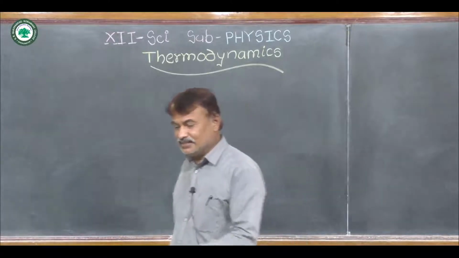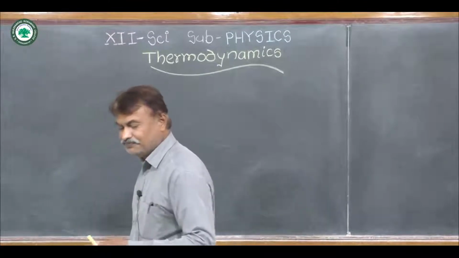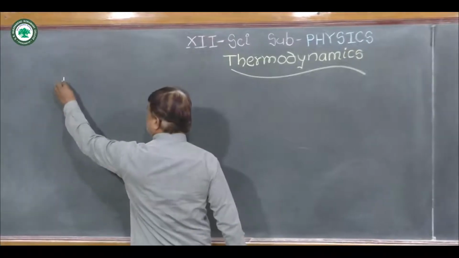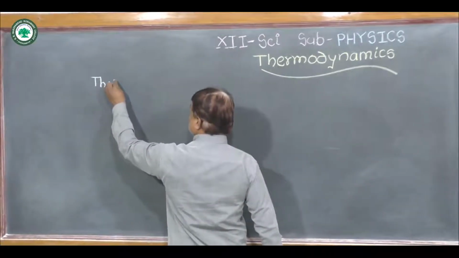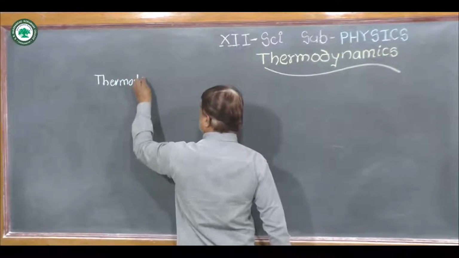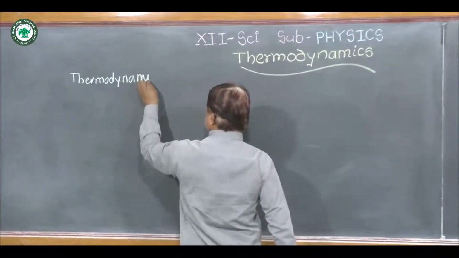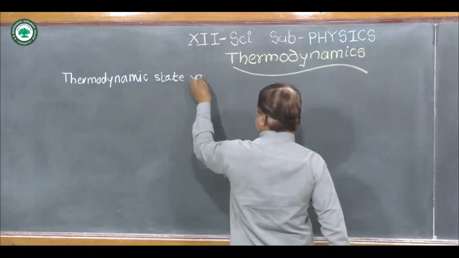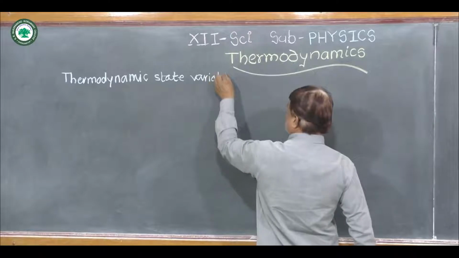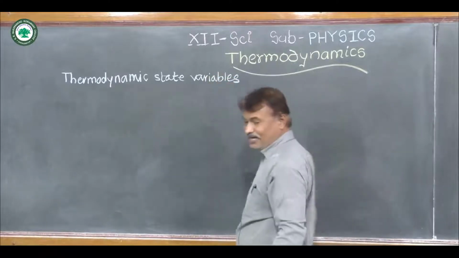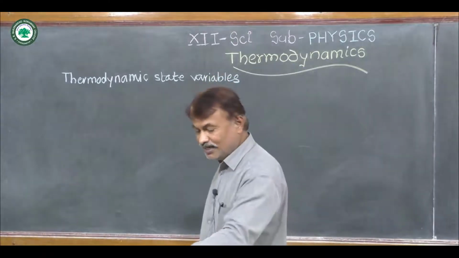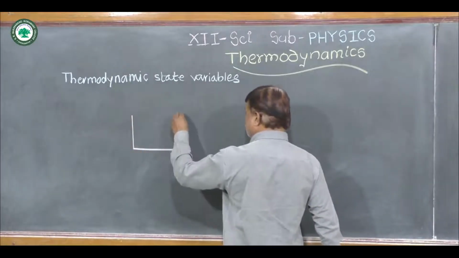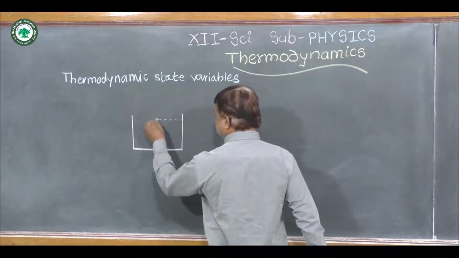Now in this lecture we have to study the thermodynamic state variables. For that we consider water poured in a vessel.